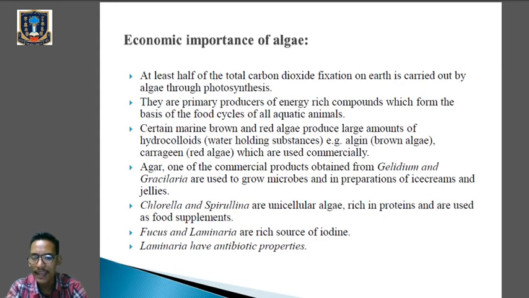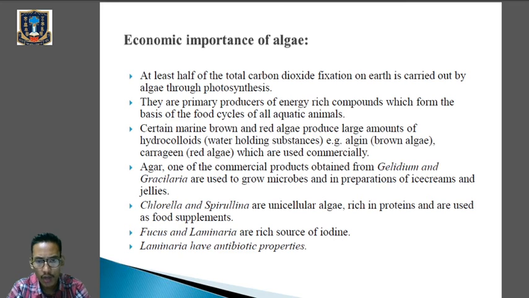Second importance, they are the primary producers of energy rich compounds which form the basis of food cycles of all the aquatic animals. Now what do you mean by primary producers? Producers means those plants which are able to prepare their own food. For example, autotrophs. Autotrophs are called the producers because they are able to synthesize the food with the help of photosynthesis. So algae are also the primary producers, to form the energy rich compound which forms the food cycles of all the aquatic animals. So they have to prepare the food with the help of photosynthesis. Clear?